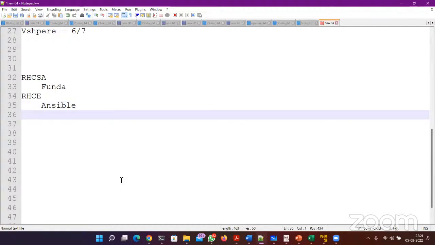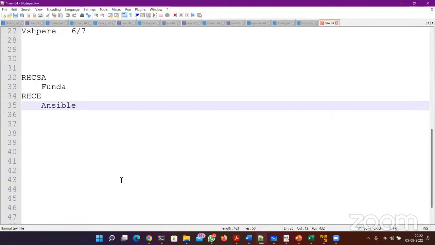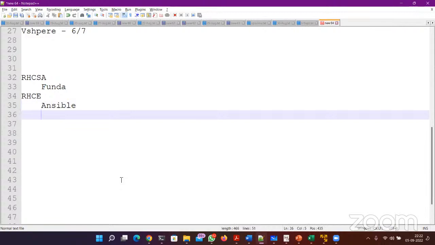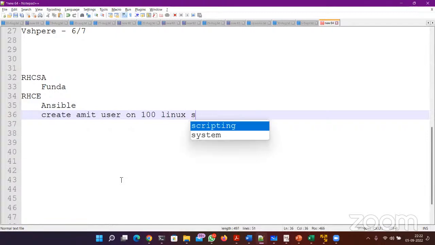Ansible is a tool, a program, which is used for automation. Automation like, let's say, create Amit user on 100 Linux servers. If you don't know Ansible or Bash shell scripting, you will log into each server one by one and create the Amit user, right? Which will take how much?